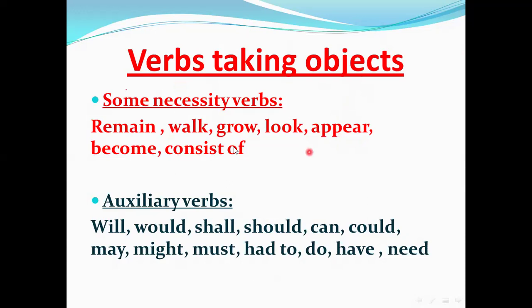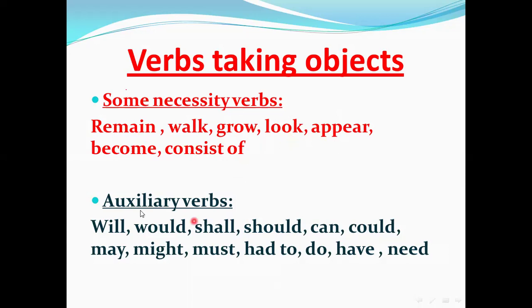Like what we have: remain, walk, grow, look, appear, become, consist of. These are called verbs of necessity. Some verbs of necessity will have an object with them. Write this: followed by object. Remain, walk, grow, look, appear, become, consist of.